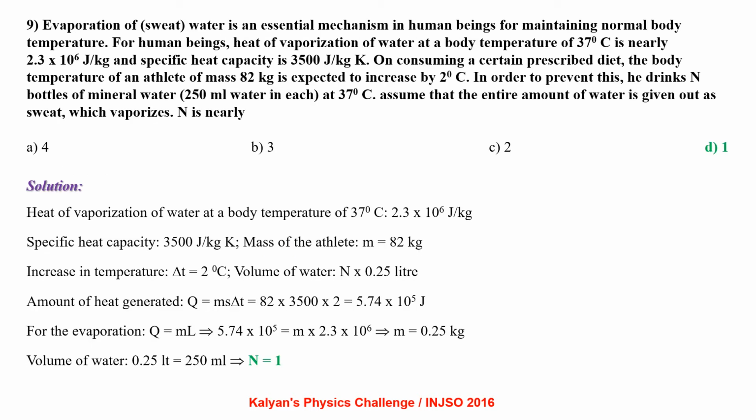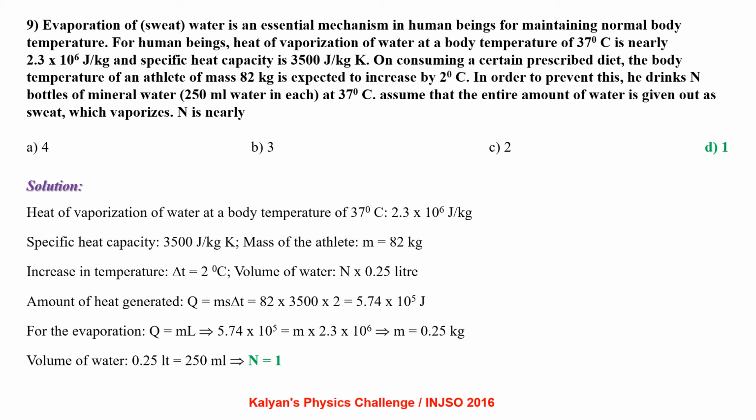Evaporation of water is an essential mechanism in human beings for maintaining normal body temperature. For human beings, heat of vaporization of water at a body temperature of 37 degrees centigrade is nearly 2.3 into 10 power 6 joule per kg and a specific heat capacity is 3500 joule per kg Kelvin.